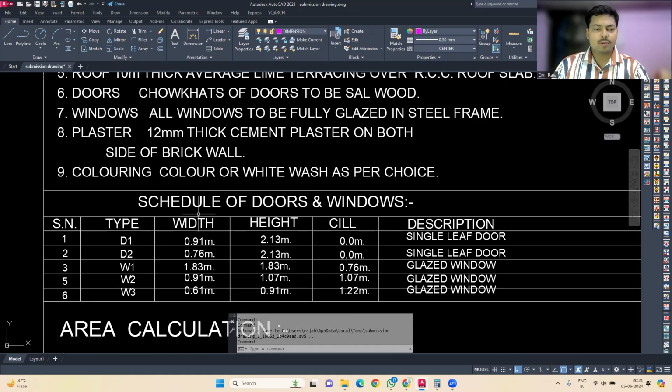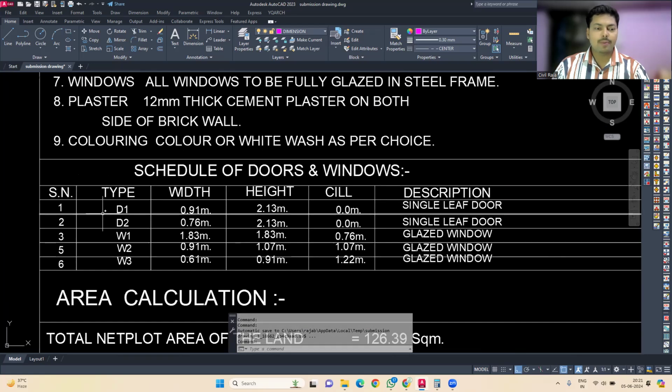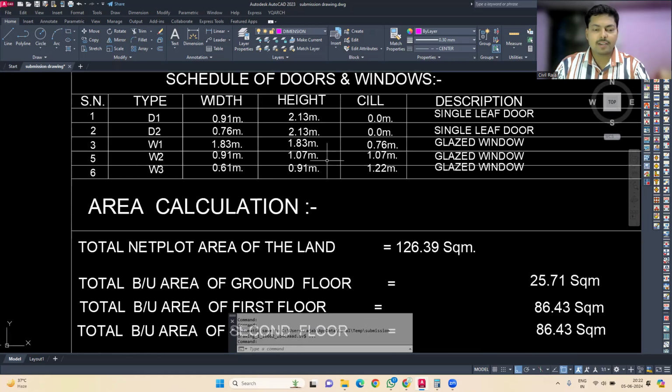Then we have the schedule of the doors and the windows, and here you have to write the type of the doors and windows. Then the width and the height, the sill height, and the description, like whether it is a single leaf door or a double leaf door, whether it is a glazed window or not. So everything has to be mentioned.